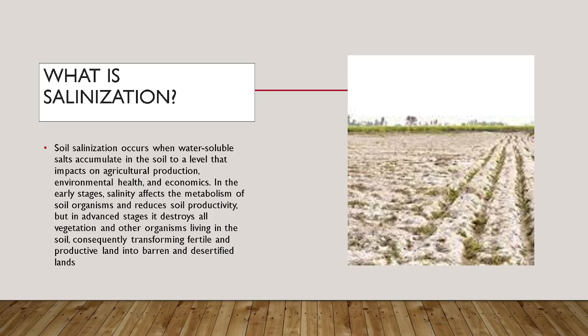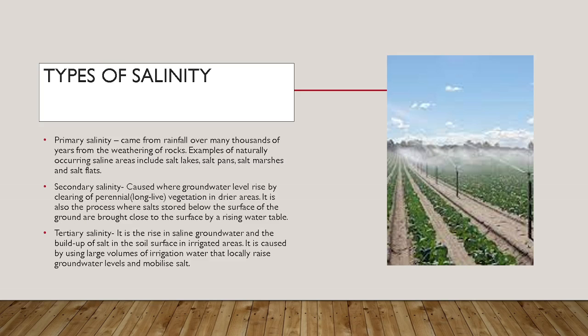So, what is salinization? Soil salinization occurs when water-soluble salts accumulate in the soil to a level that impacts agricultural production, environmental health, and economics. In the early stages, salinity affects the metabolism of soil organisms and reduces soil productivity. But in advanced stages, it destroys all vegetation and other organisms living in the soil, consequently transforming fertile and productive land into barren and desertified land. So basically, salinization is when there is too much salt content in the soil that can affect the land.